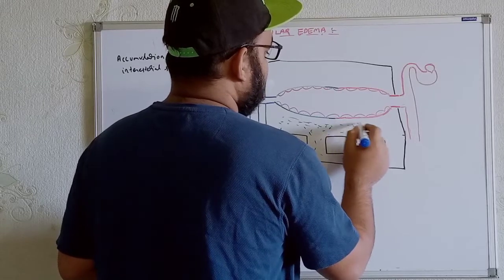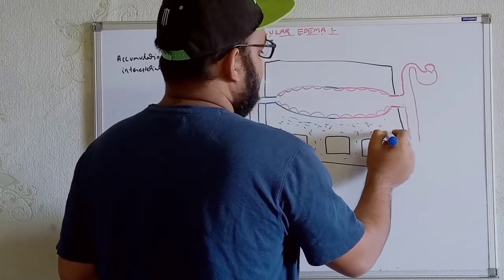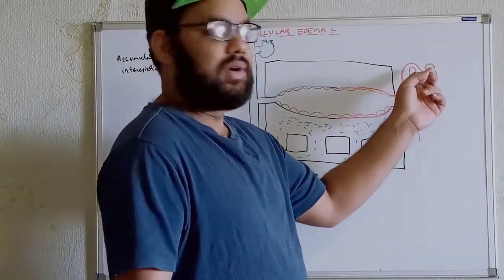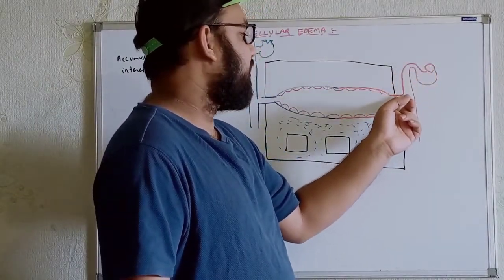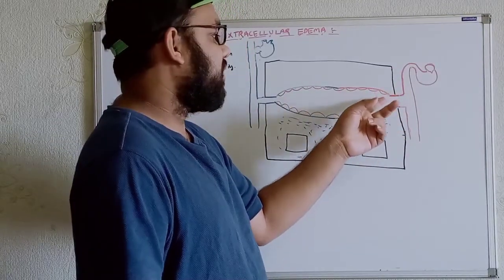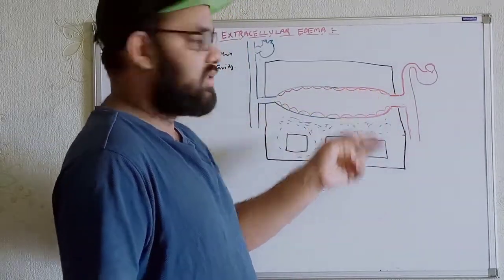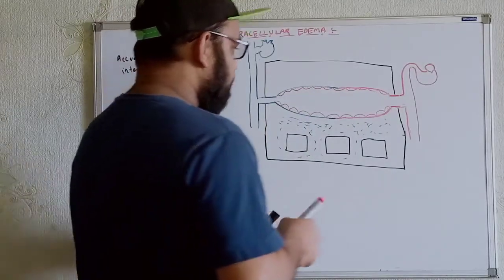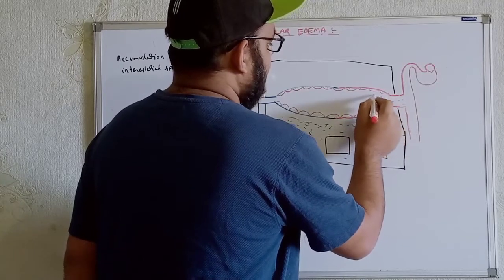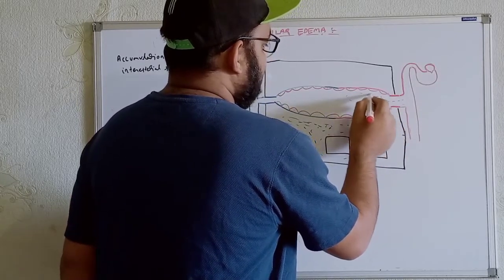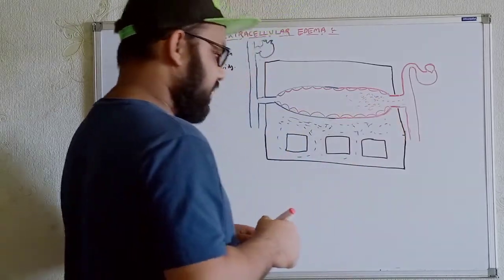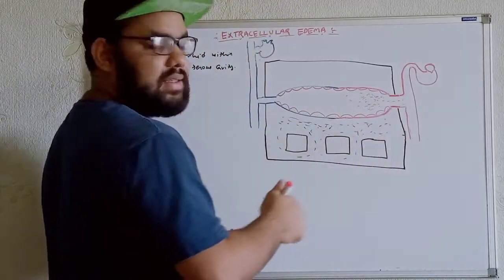Try to understand: the blood pumped by the left heart goes from the artery to the small arteries, then the arterioles, then the capillaries. Whenever the blood reaches here, it supplies different kinds of nutrients and oxygen to the tissues, to the cells.